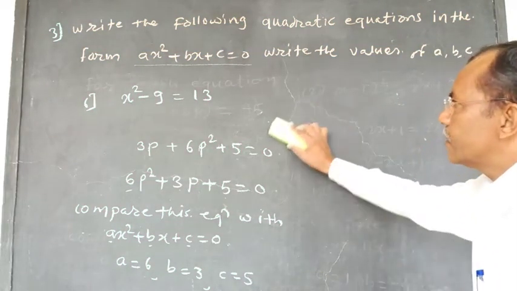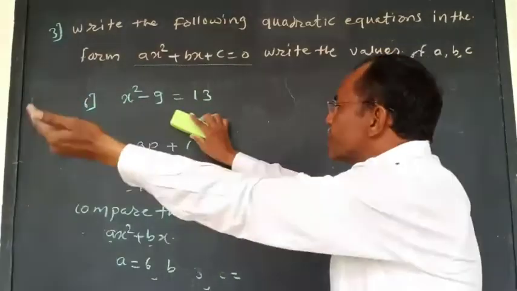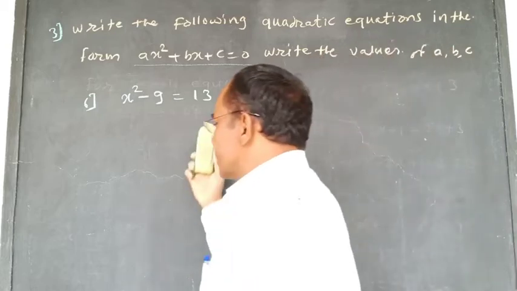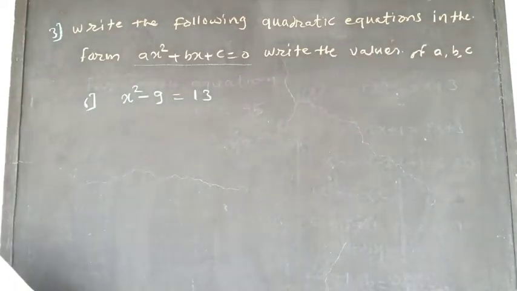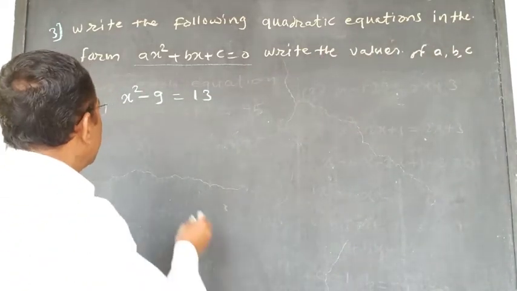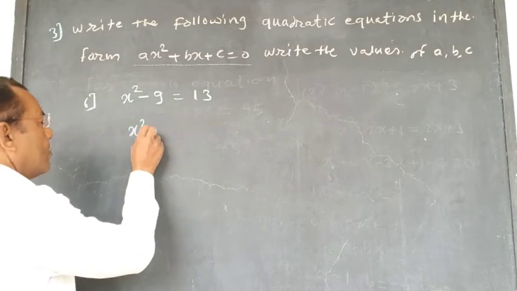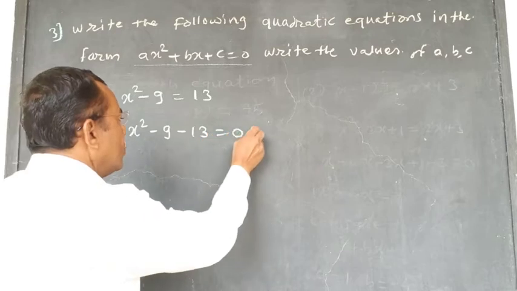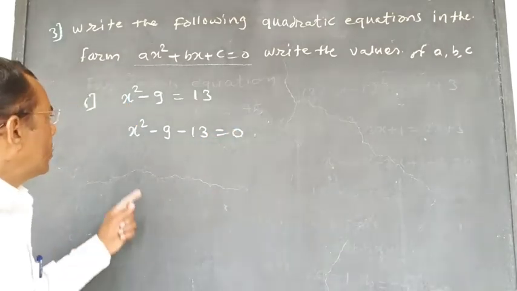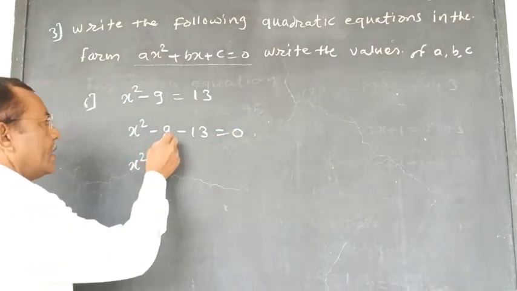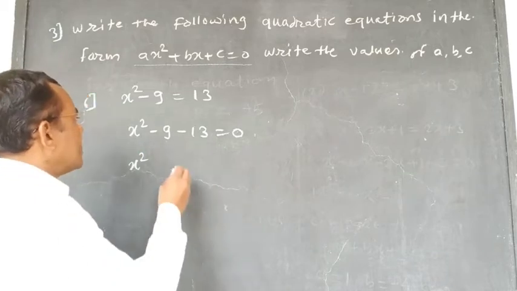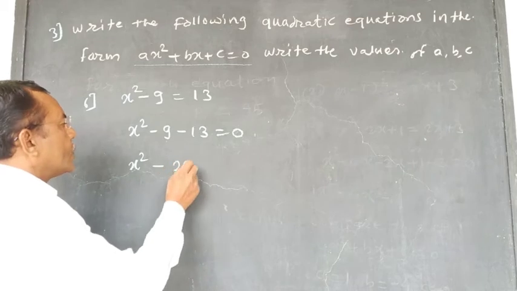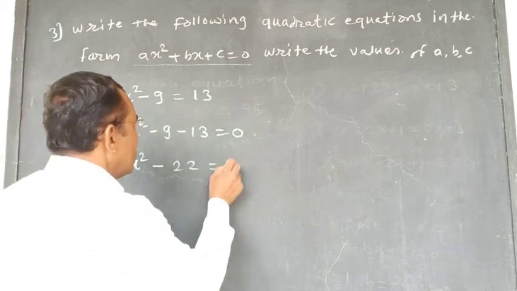Very simple. This plus 13 goes to RHS and it becomes minus. Therefore, x square minus 9 minus 13 is equal to 0. Now, x square minus 9 minus 13 is x square minus 22, is equal to 0.